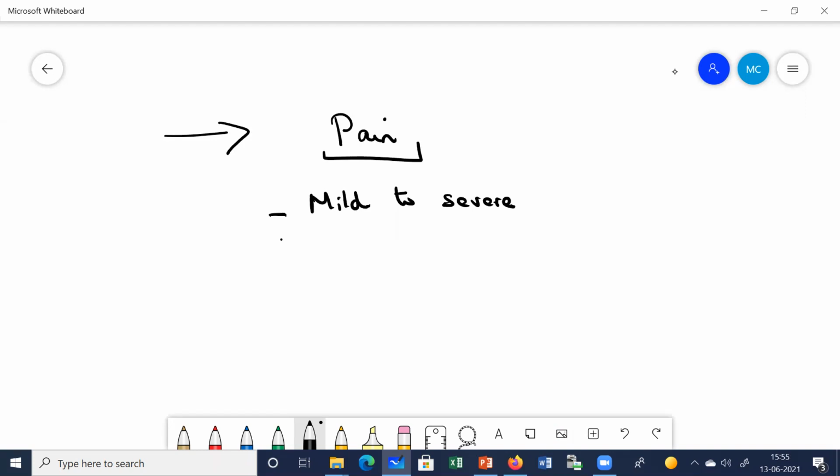Since we are talking about acute pancreatitis here, there will be sudden pain, and slowly the pain will increase in severity. Okay, there will be a gradual increase in the severity. And where is this pain located? The location of this pain is mainly in the epigastric region.